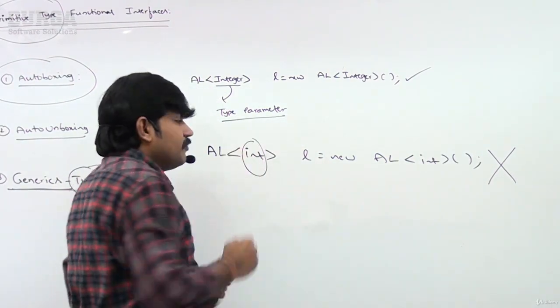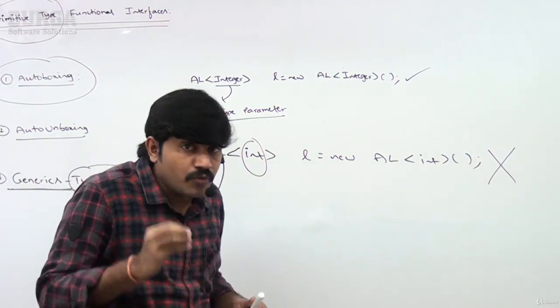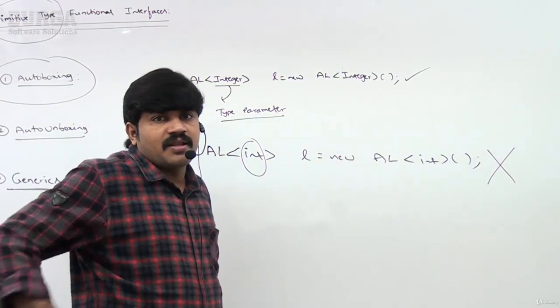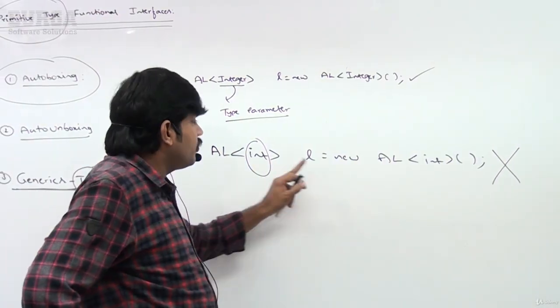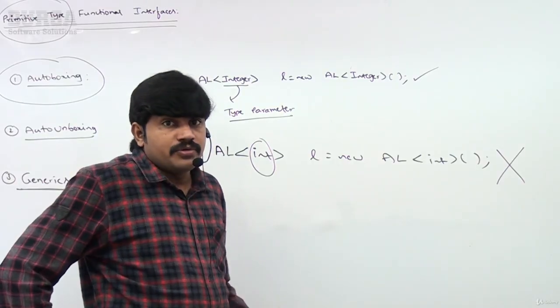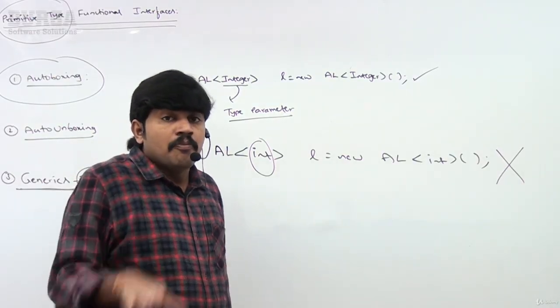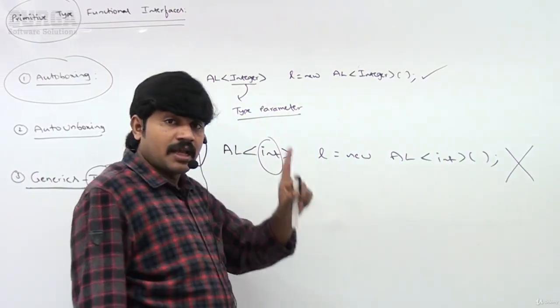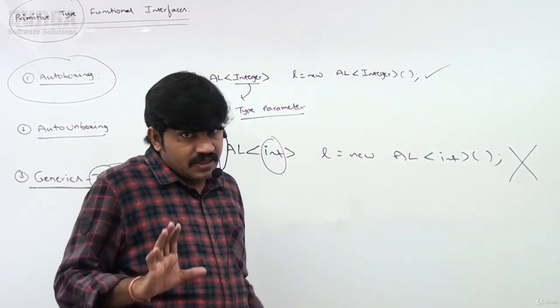Primitive types we are not allowed to pass. The important conclusion for the type parameter: primitives are not allowed, compulsorily we must pass object types only.